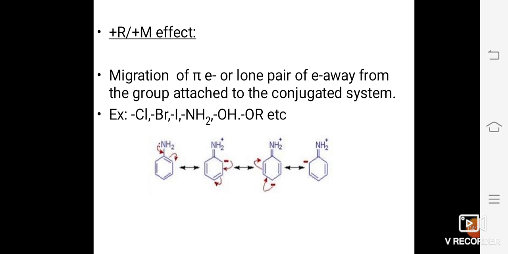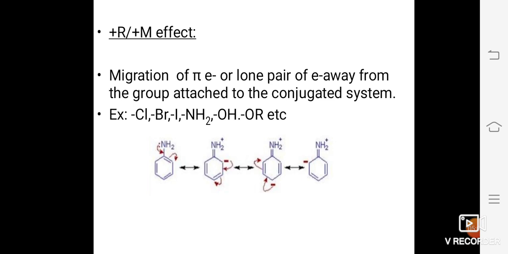The electrons now move into the benzene ring, and we find an excess of electrons present on the ortho and para positions. The negative or minus sign indicates the excess of electrons, and this process is continuous. So that is what we mean by resonance.